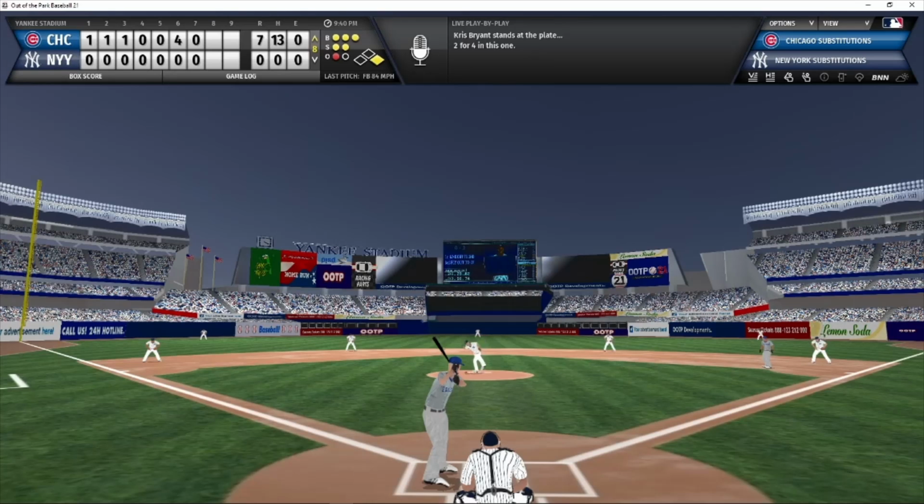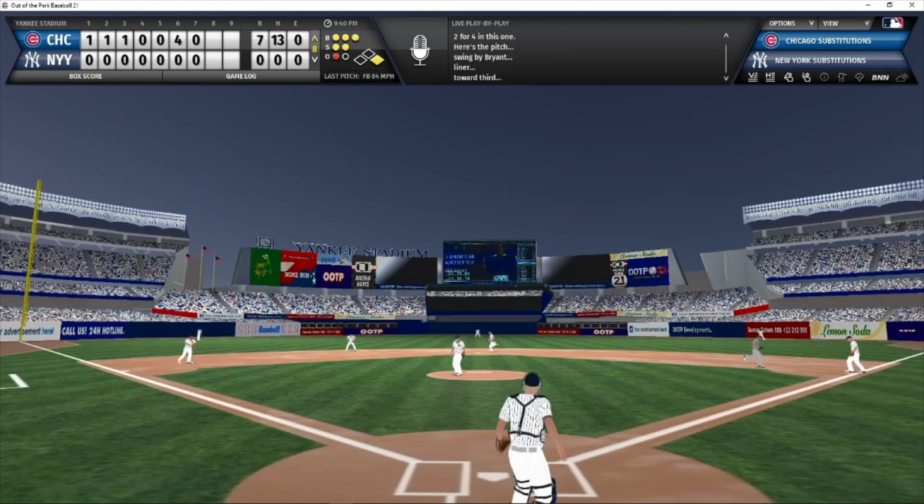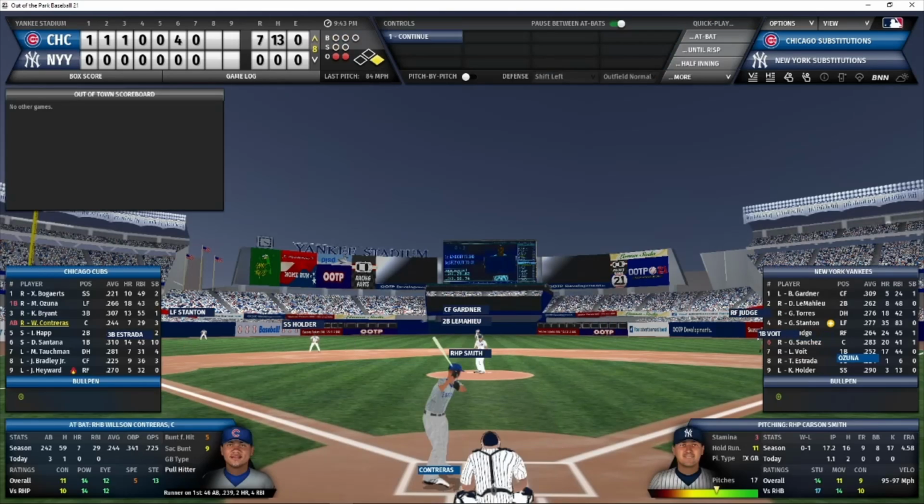Waiting for the full count pitch. And he lines that one right at the third baseman. Ozuna dives back to the bag as Estrada made an excellent play getting a glove on that one. So no double play. Ozuna gets back. Contreras now the batter with 2 outs and a runner on first.